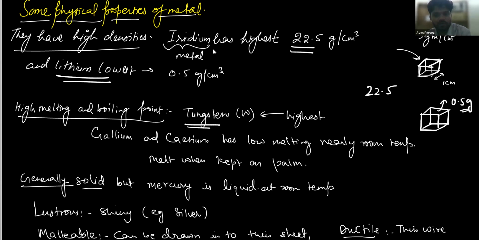She is saying, sir, can you please clear the doubt: it is said that the first shell can hold only 2 electrons, the maximum they can have, but they can make bonds more than 2. Yeah, I'm going to explain this one. I will explain it when we discuss ionic compounds. So let me first come to this point.